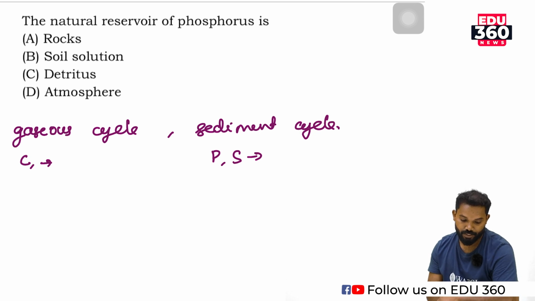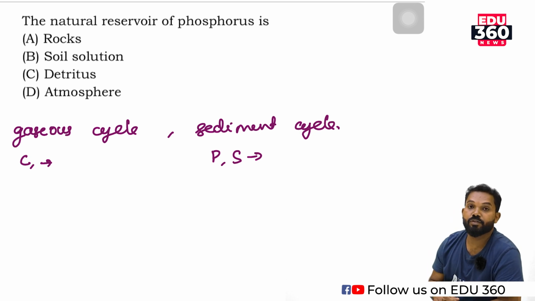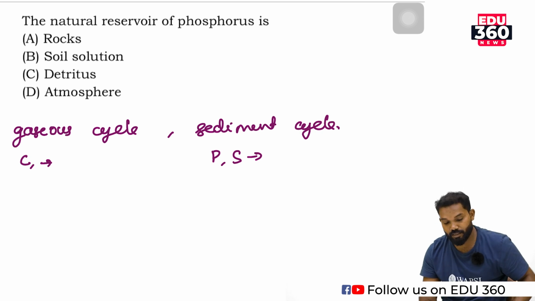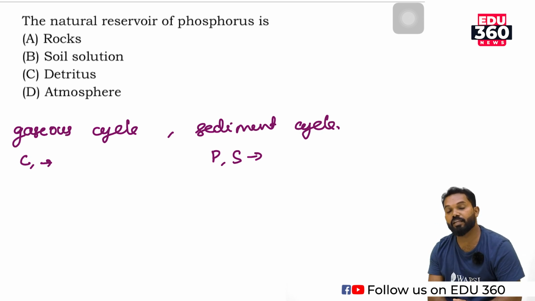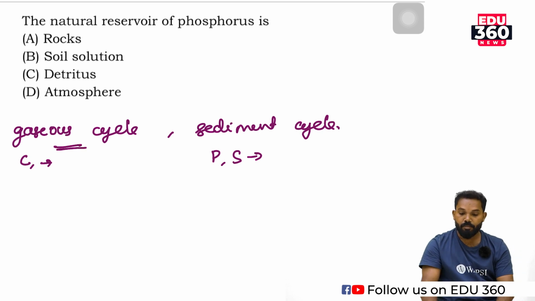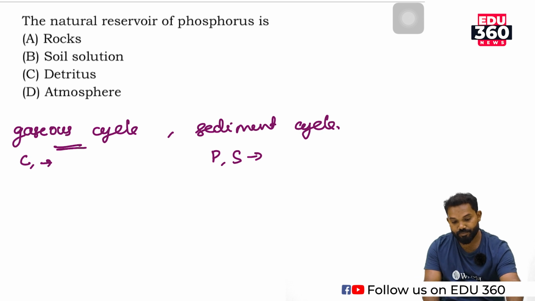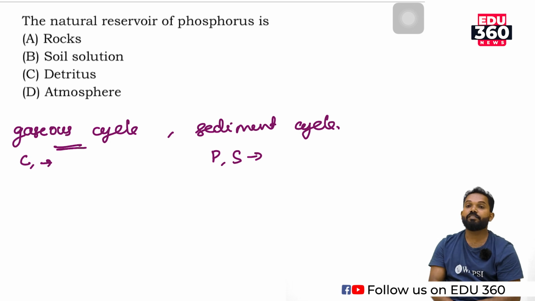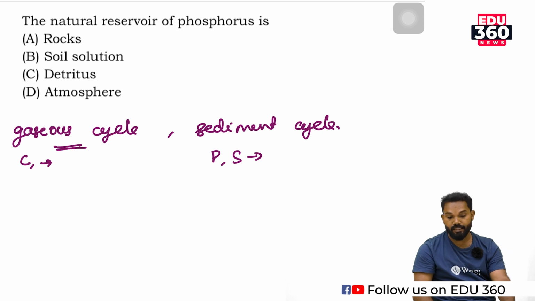Why these are classified into gaseous and sedimentary, that is based on the main reservoir. In the case of carbon, the main reservoir is actually the sea or ocean, but the carbon is easily available from the atmosphere. So this one is a gaseous cycle. But phosphorus and sulfur come under the sedimentary cycle, because the main reservoir is the phosphorus rocks and sulfur rocks of the earth.